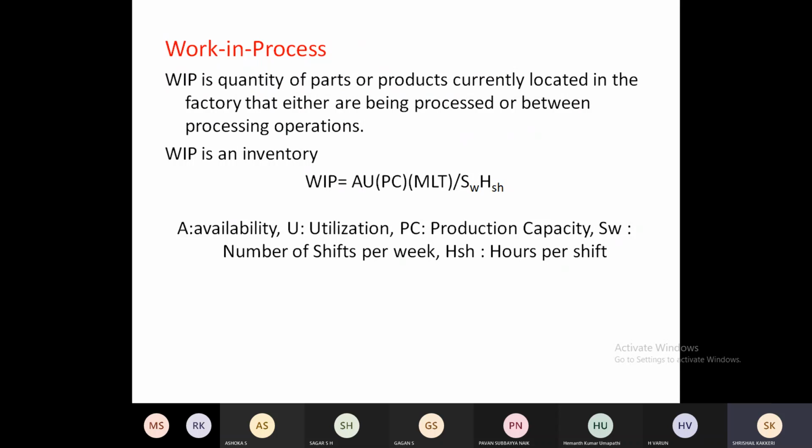The work in process is AU into PC into MLT divided by SW into SH. A is the availability, U is the utilization, P is the production capacity, and SW is the number of shifts per week, and SH is the